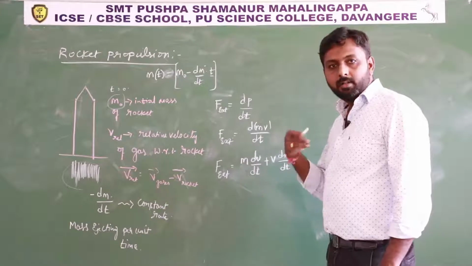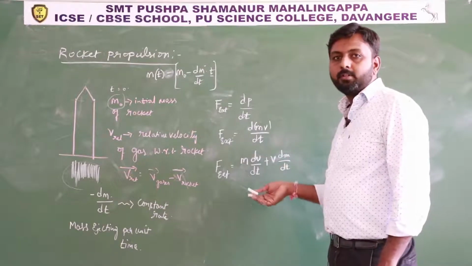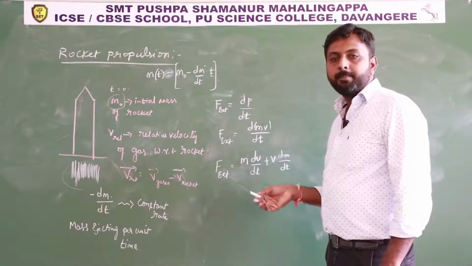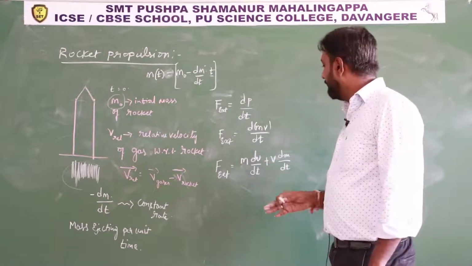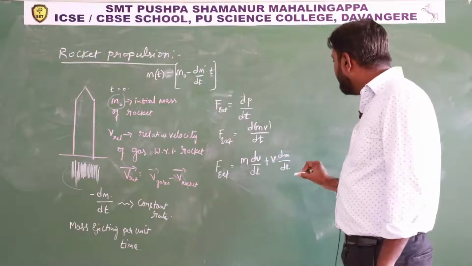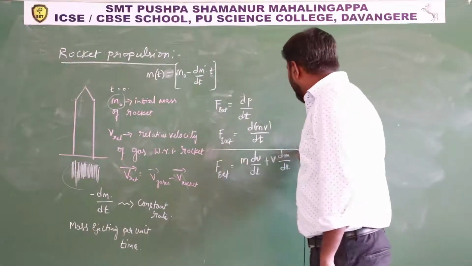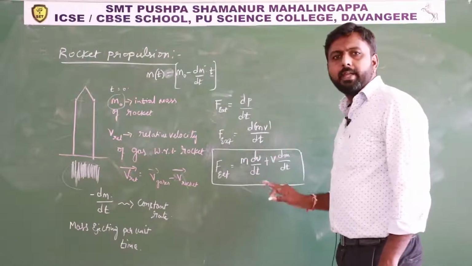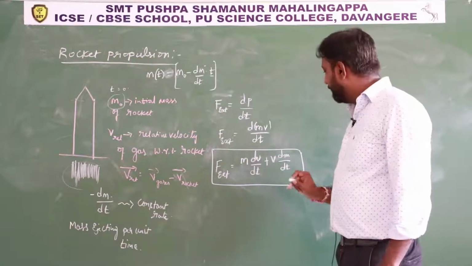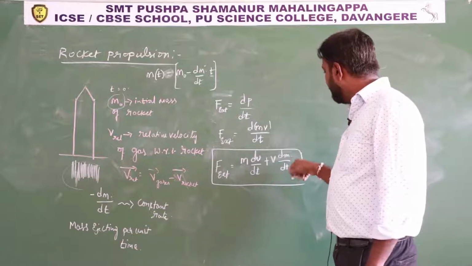I hope you are watching the differentiation videos in maths class, so there you will understand this differentiation and the rules, that is product rule and chain rule. So watch those videos to understand the concept of differentiation. And then remember, if it is a variable mass system, you can always write the formula as m dv by dt plus v dm by dt.